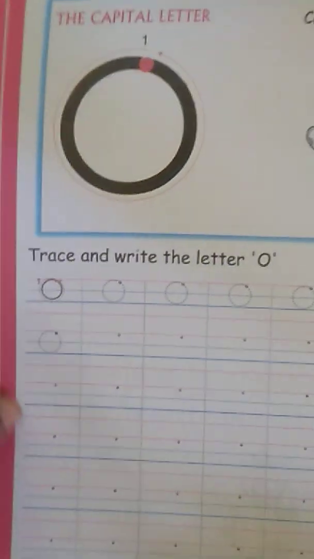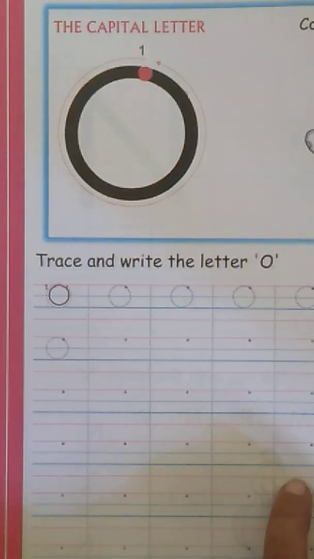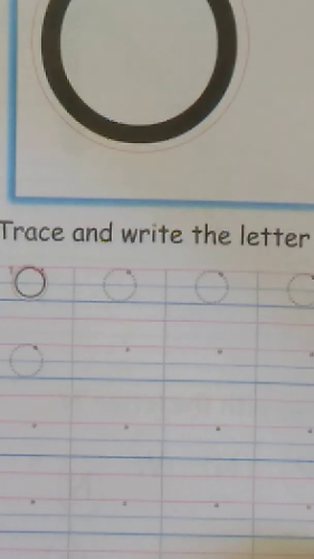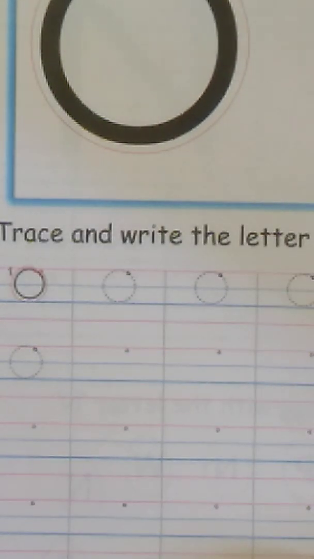Okay. Now let's move towards the writing part. Now the letter O is very simple. All you have to do is draw a circle.